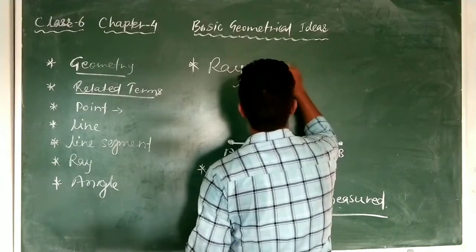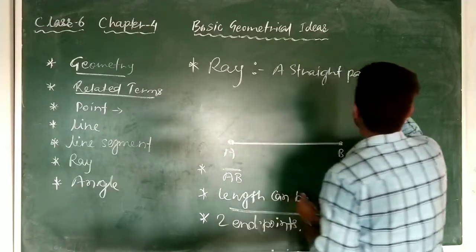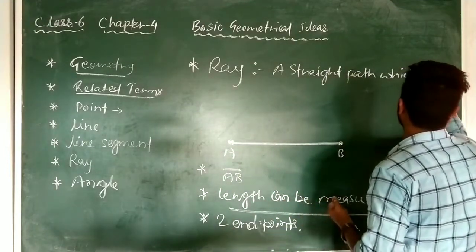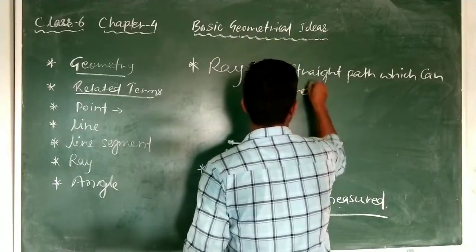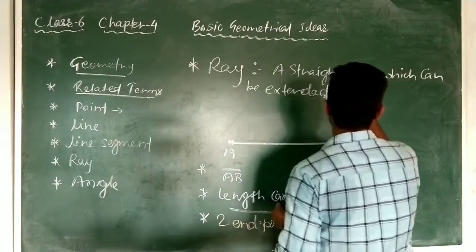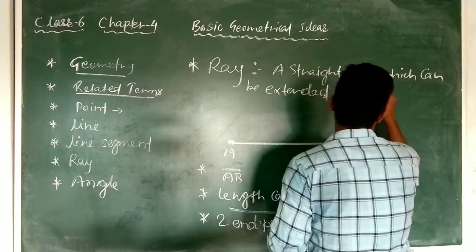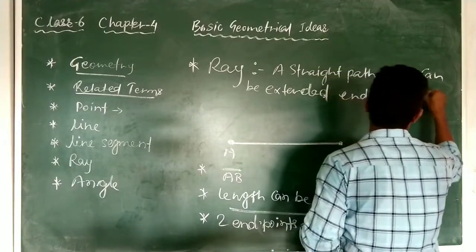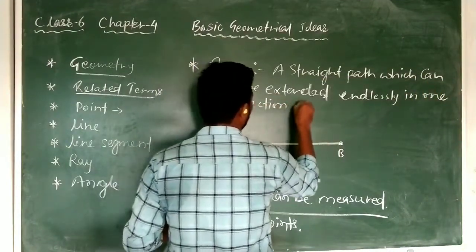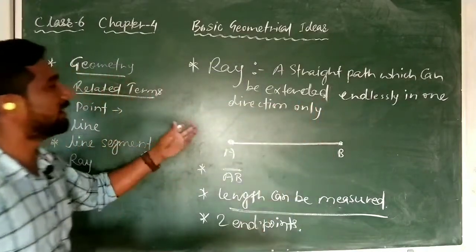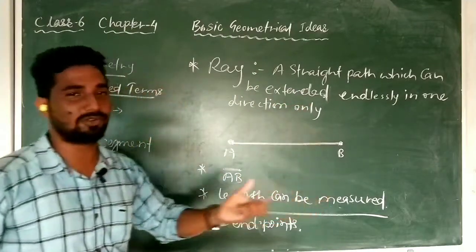A straight path which can be extended endlessly, spell of endlessly, in one direction only. So this is the definition for ray. A ray is what? A straight path which can be extended endlessly in one direction only.